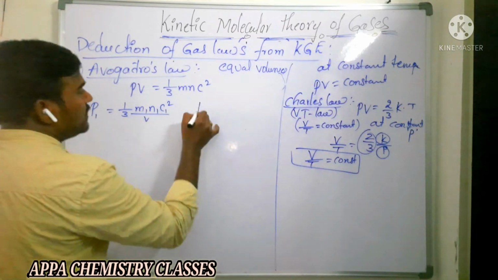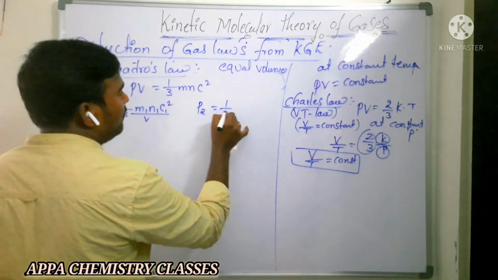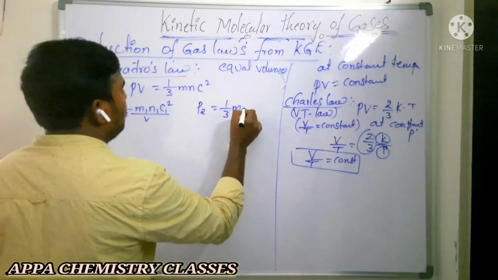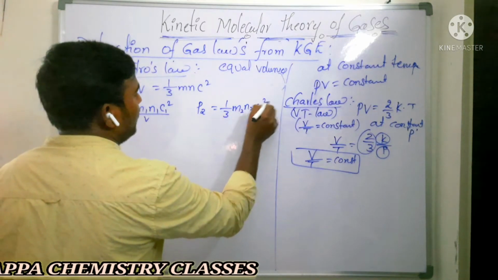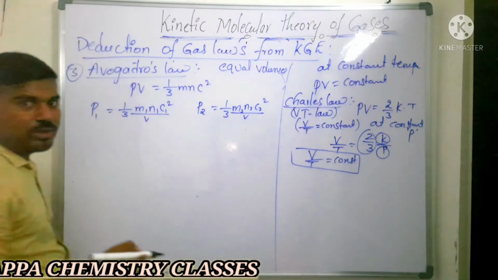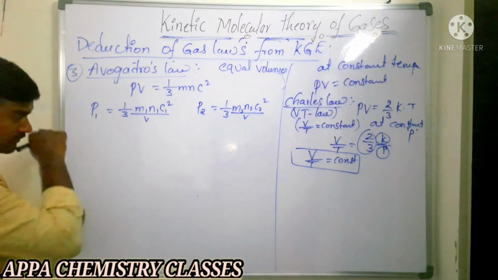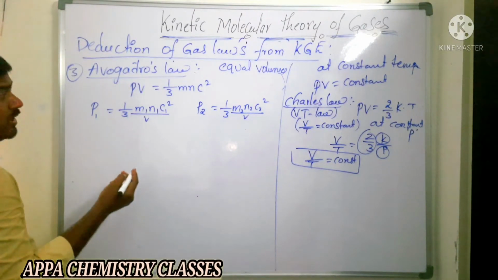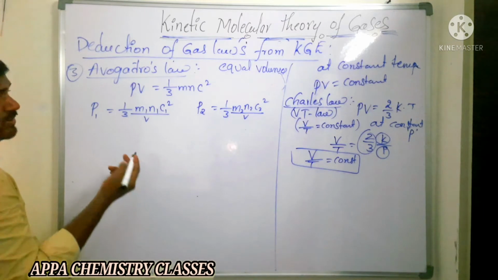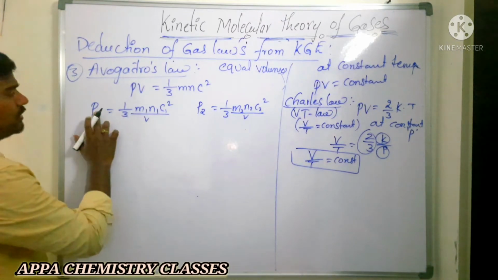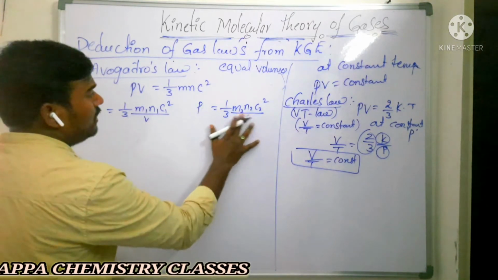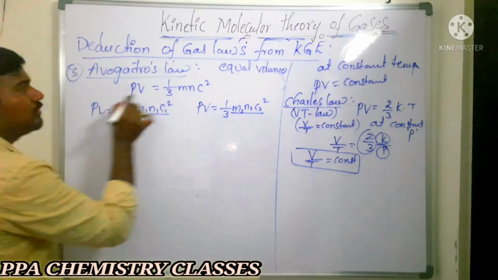Now for the second gas, P2 is equal to 1 by 3 m2 n2 c2 square by V.